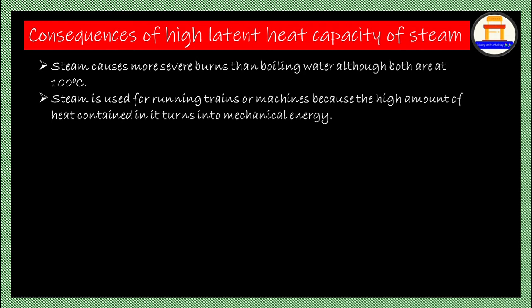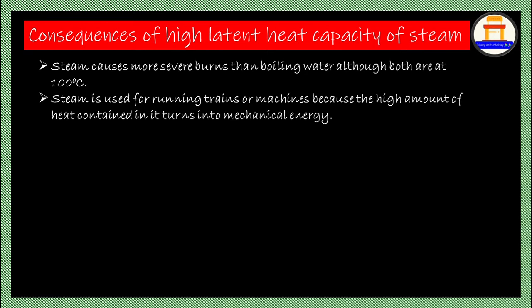As a result of this, it is used in running trains and machines. You can write all these things, but this becomes a cock and bull story again. So instead of this, write: steam has a high latent heat capacity.